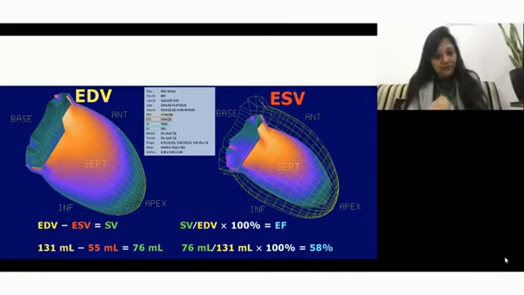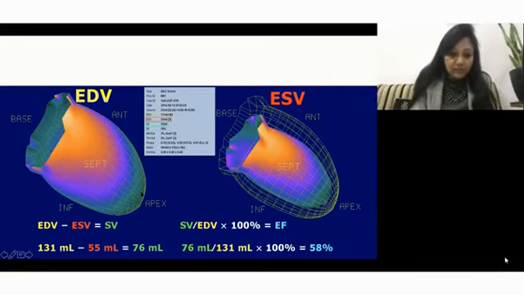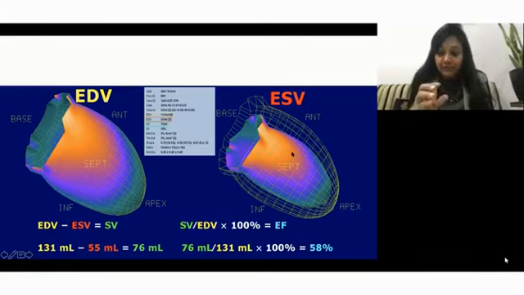Usually the machine calculates ejection fraction every time, but if you want to know how to calculate it, it is end diastolic volume minus end systolic volume, that is 131 minus 55, which is 76, upon end diastolic volume, which is 76 upon 131 into 100, that is 58. So 58 is the ejection fraction of this patient.